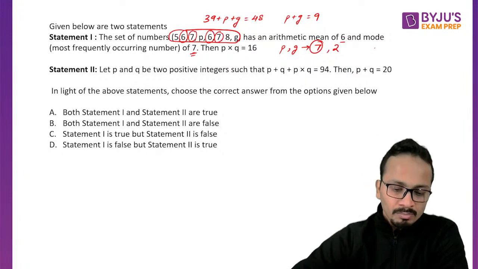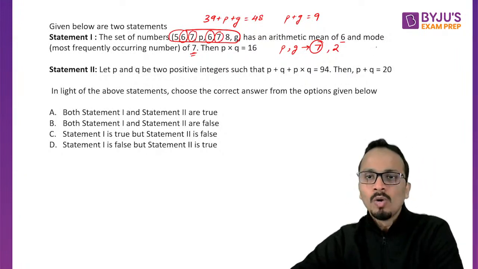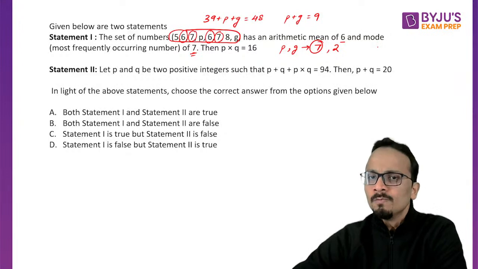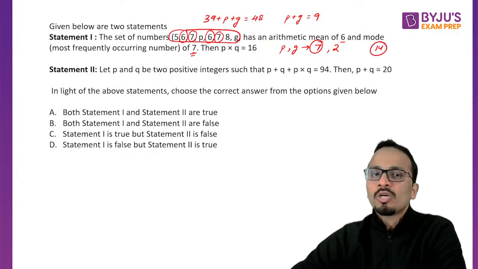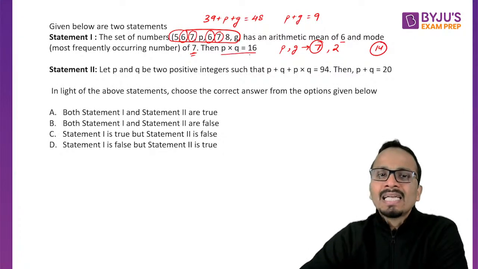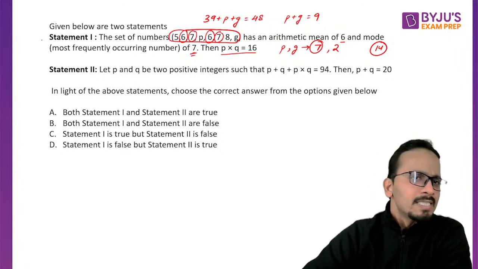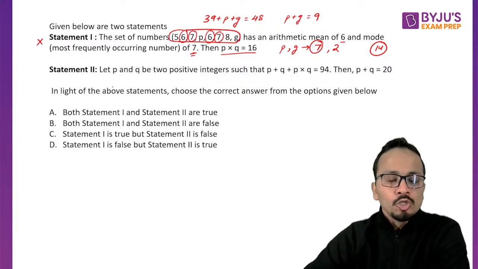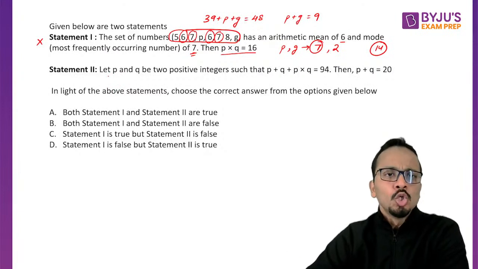So if one of the numbers is 7 and the other number is 2, I can say that the product will be 7 into 2, that is 14. So the product will be 14, and they are saying that the product is 16. So I can say that statement number 1 is absolutely wrong. Okay. Now let's move on to statement 2.